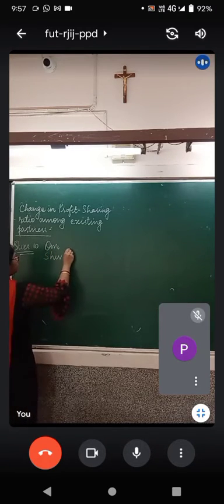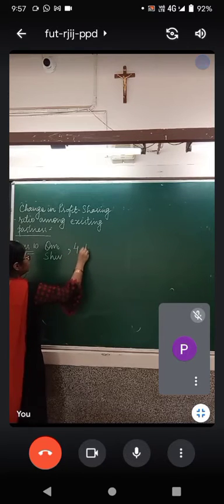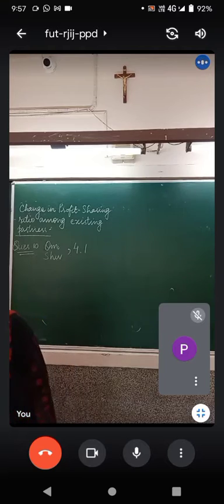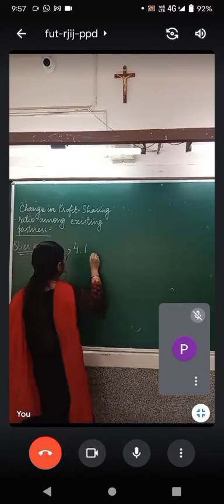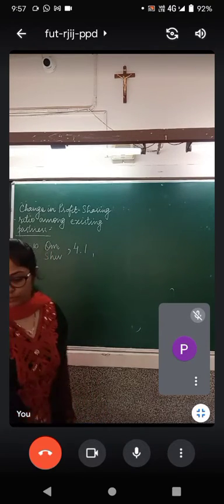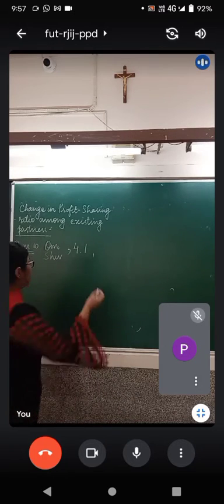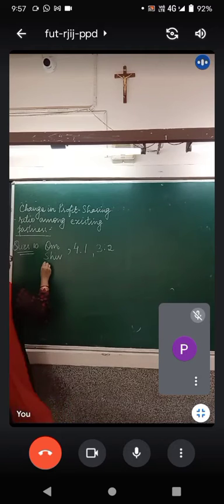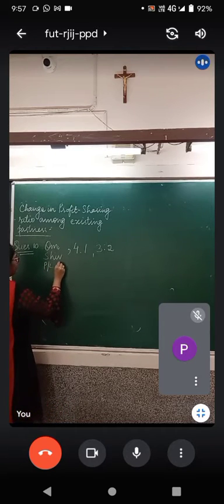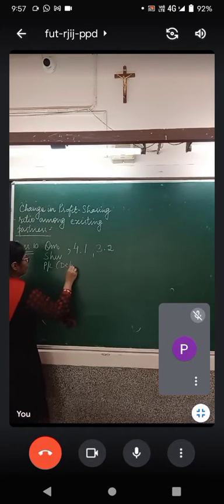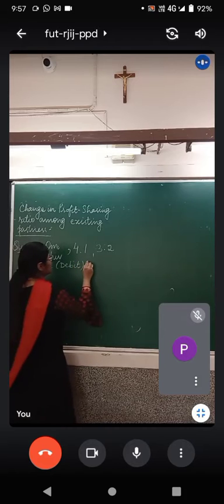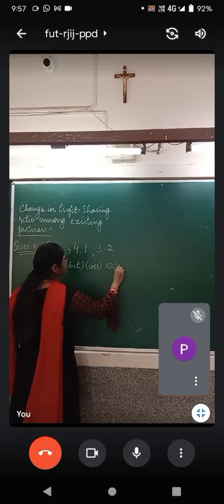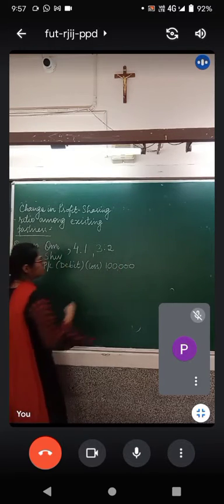Their old profit and loss sharing ratio is 4:1. And the new ratio comes out to be 3:2. You write or you don't write, doesn't matter. Also, the debit balance. Now when it is a debit balance, means it is a loss. And a loss of rupees 1 lakh was incurred.